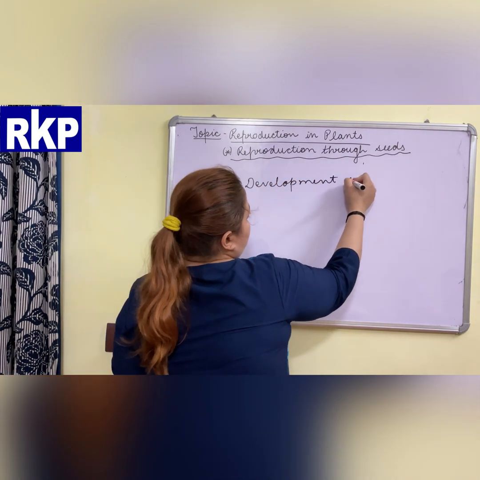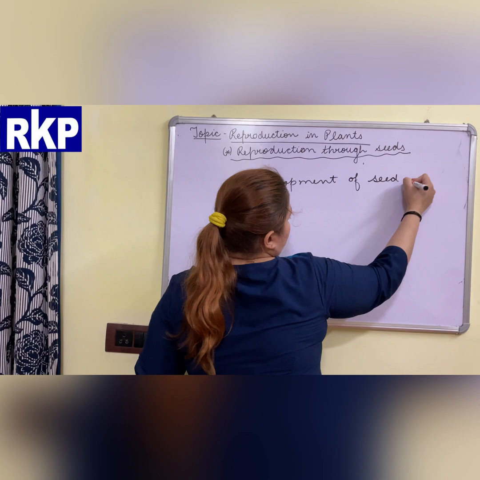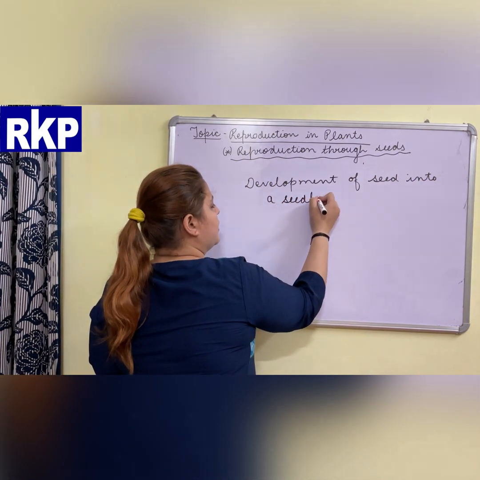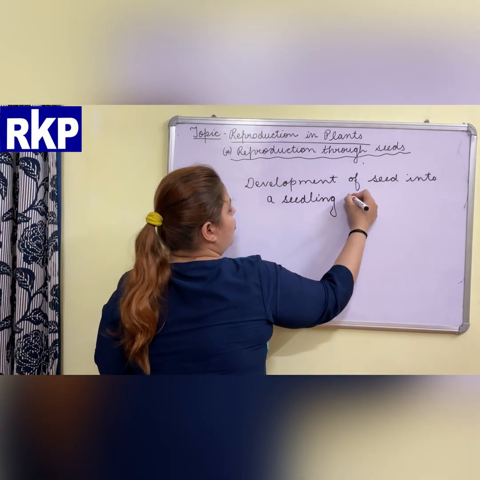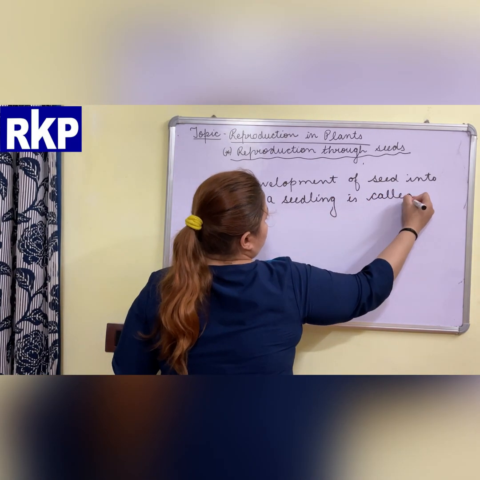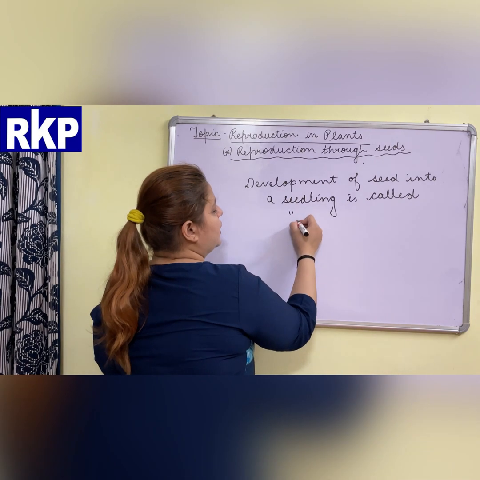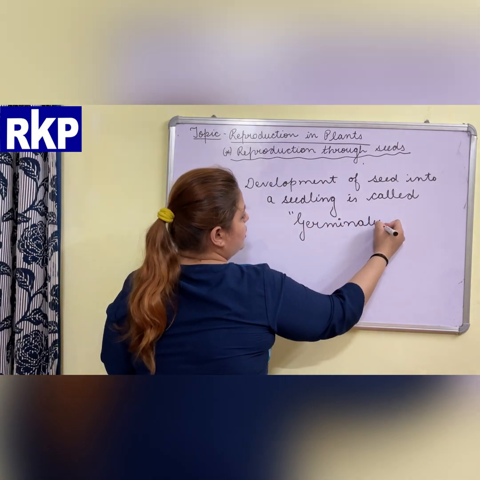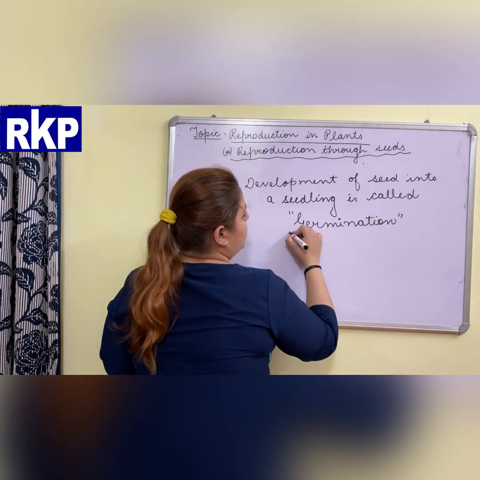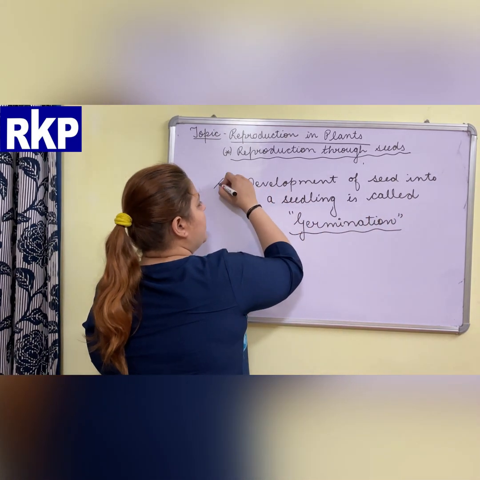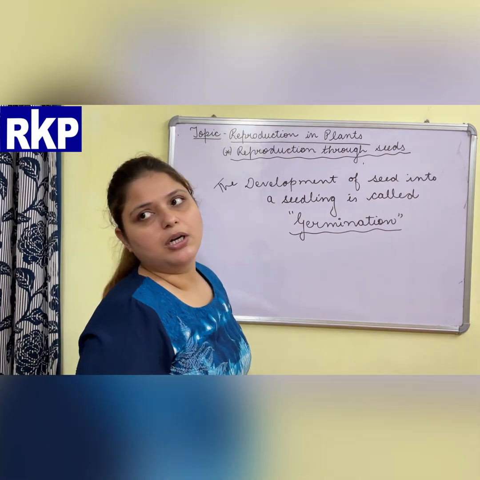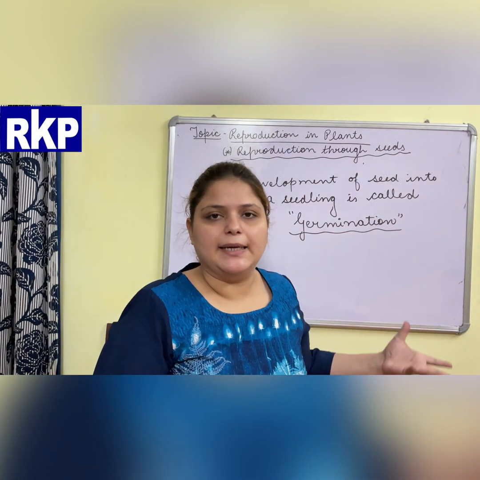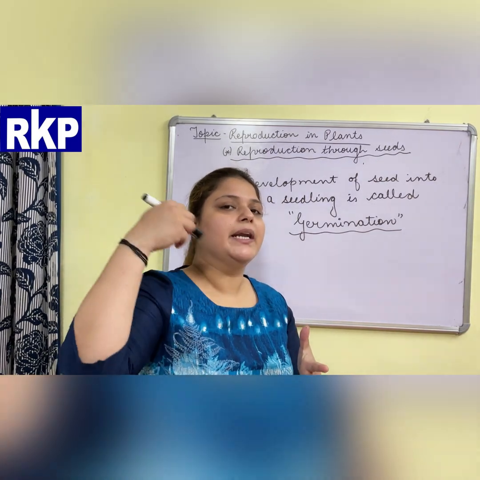The development of seed into a seedling, a small baby plant, is called germination. What does it call? Germination. So what is germination? To germinate means to grow and develop.